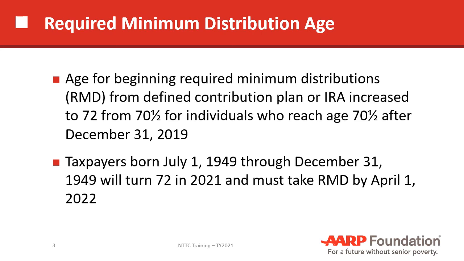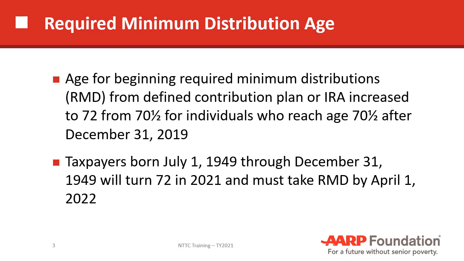So taxpayers born July 1st, 1949 through December 31st, 1949 will in fact turn 72 in 2021 and must take the required minimum distribution by April 1st, 2022. So we need to be aware of that. We need to be able to advise our taxpayers that they need to make sure that they take that RMD by April 1st, 2022.